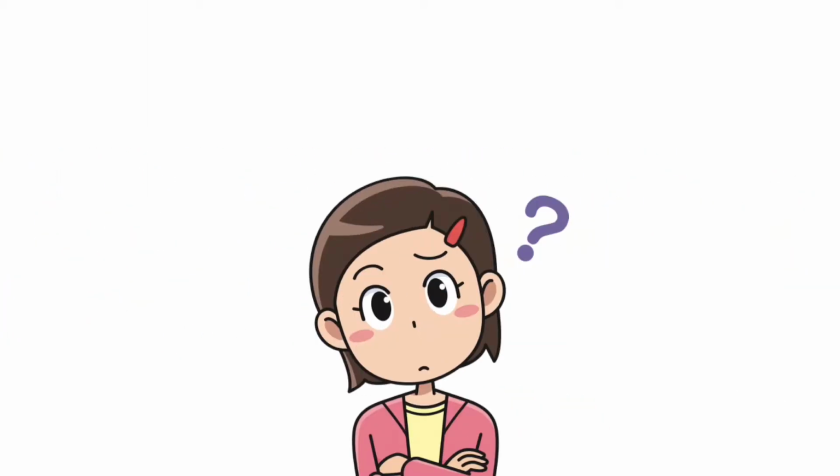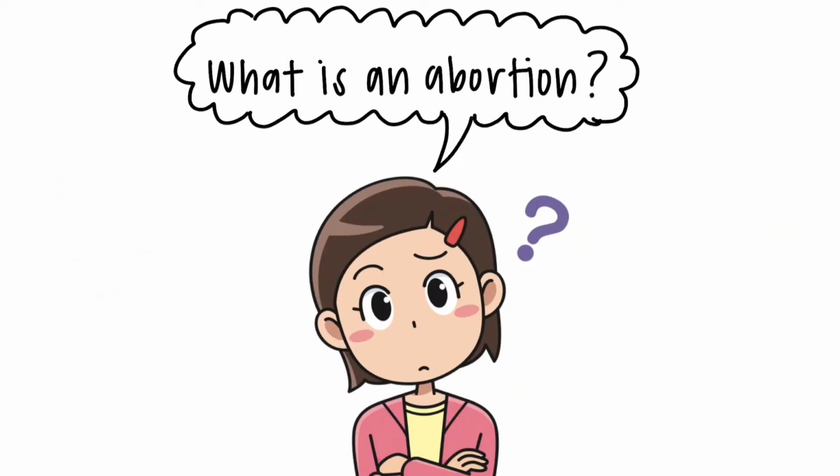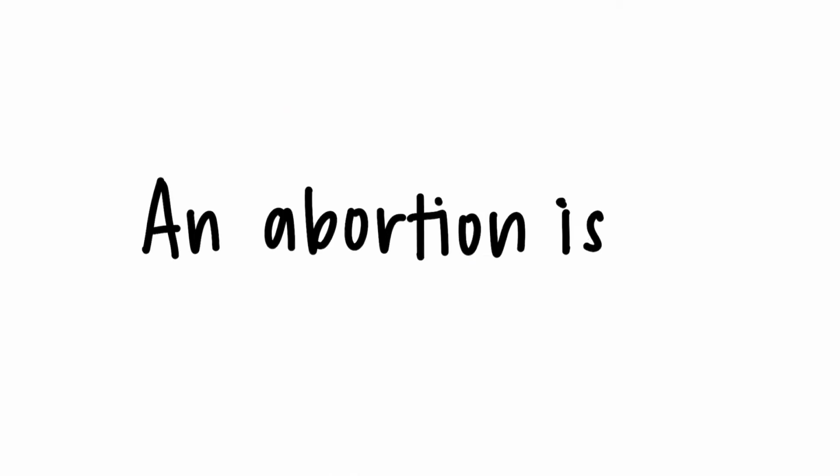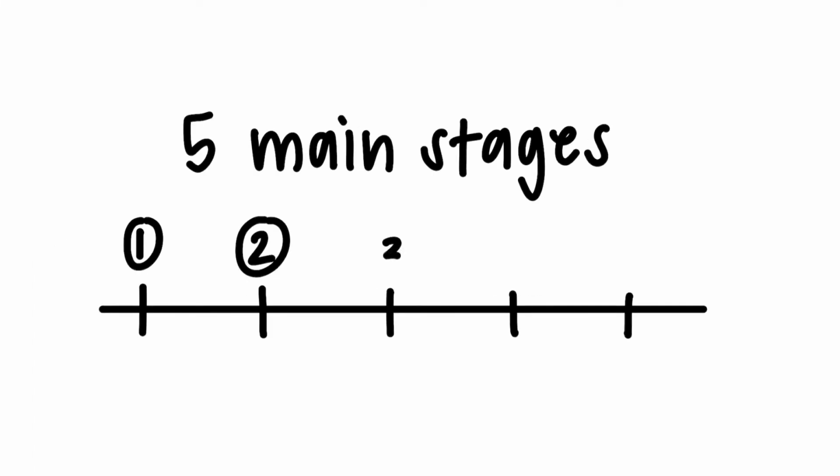Now, let's get into the topic. What exactly is an abortion? An abortion is defined as the removal of pregnancy tissue, products of conception, or the fetus and placenta from the uterus. However, depending on the time of the abortion, the definitions and processes of the abortion will change. There are 5 main stages at which an abortion can take place.